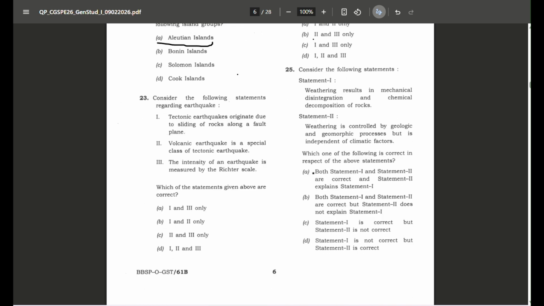Now moving to the next question. Weathering results in mechanical disintegration and chemical decomposition of the rock. Statement 2, weathering is controlled by geologic and geomorphic process, but it is independent of climatic factors. So the last part of this statement is wrong. Hence, the answer will be statement 1 is correct. Statement 2 is not correct.